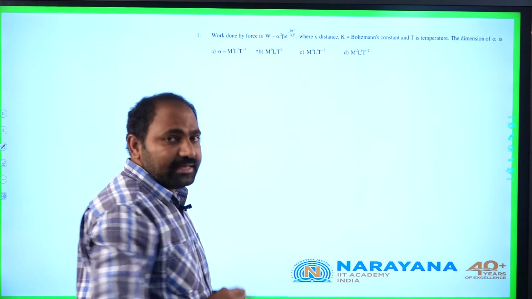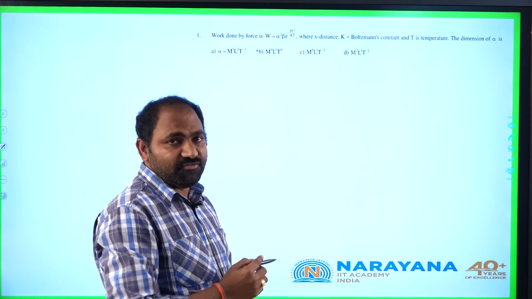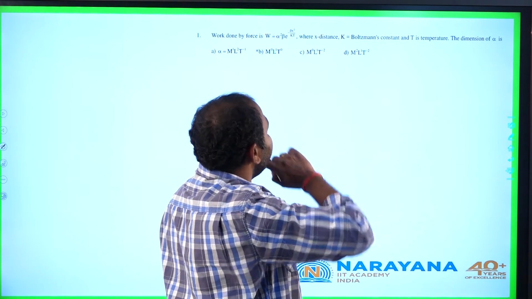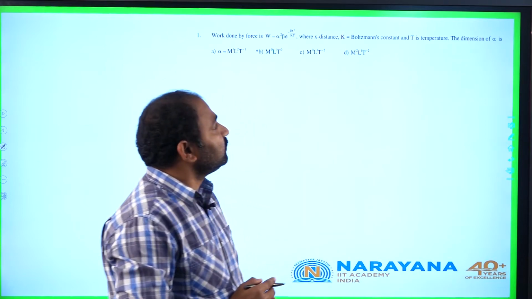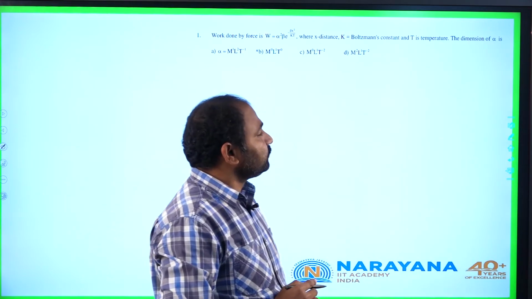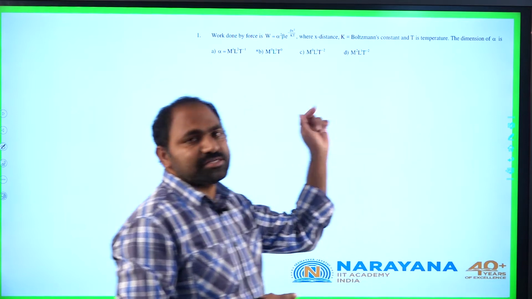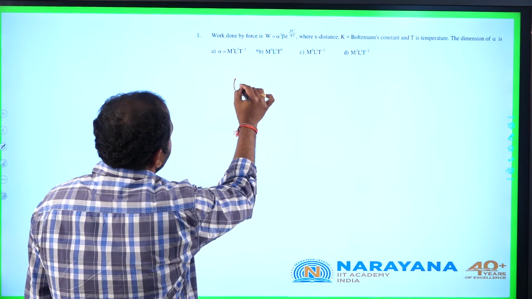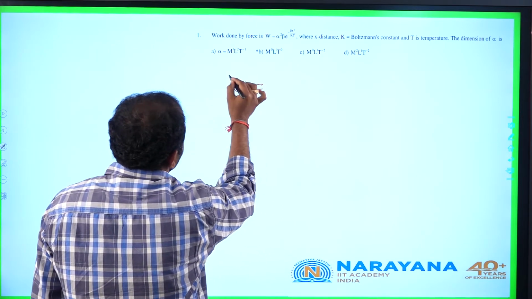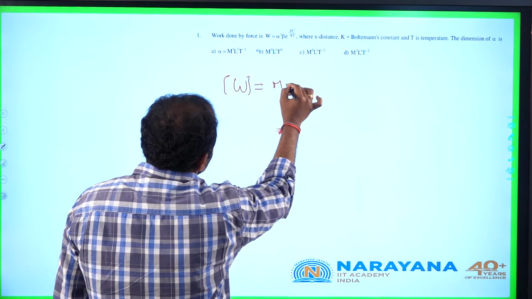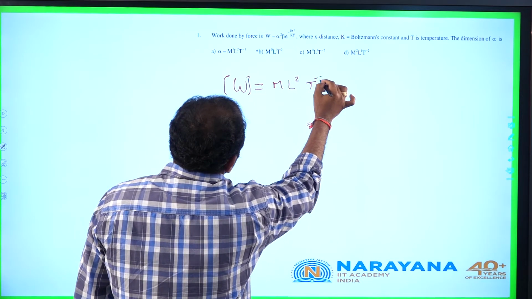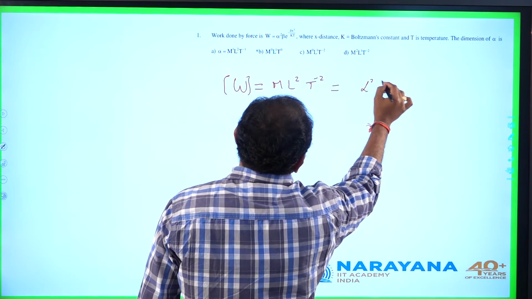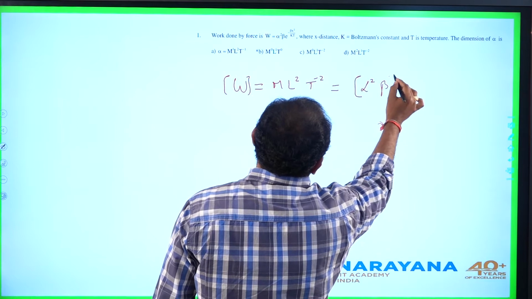Here it is given, work done by a force is W equal to alpha square beta into e power minus beta x square by kT, where x is distance, k is Boltzmann constant and T is temperature. The dimensions of alpha is. So we know that the standard expression for work, dimensions of work are ML square T power minus 2. This is equivalent to dimensions of alpha square into beta.